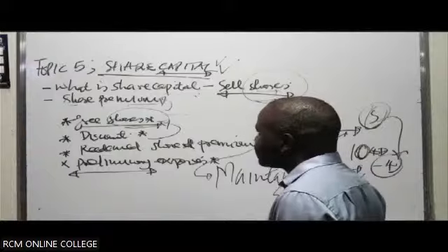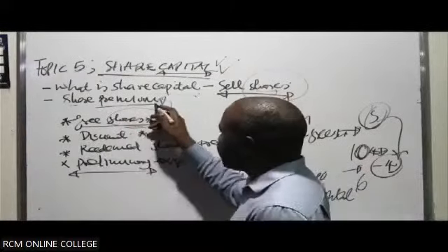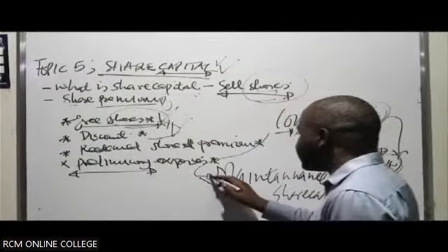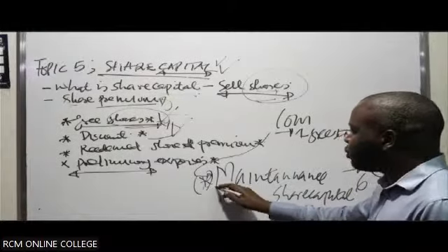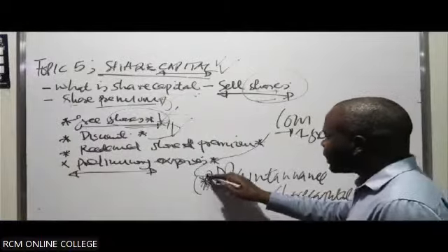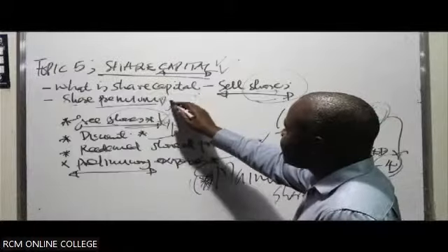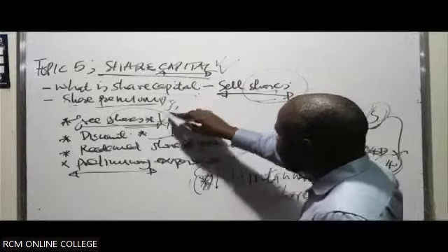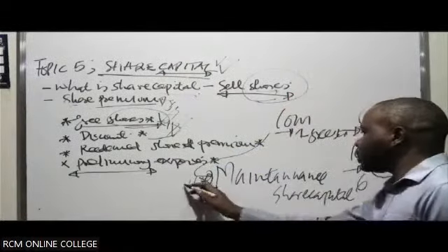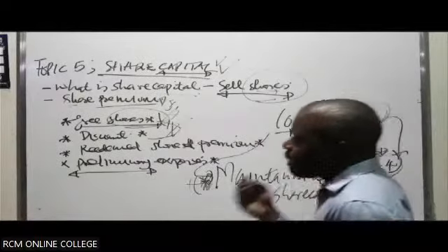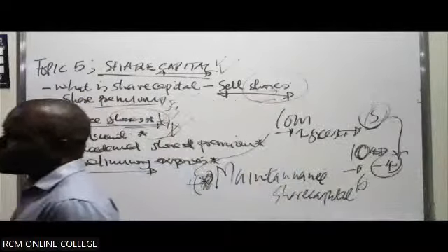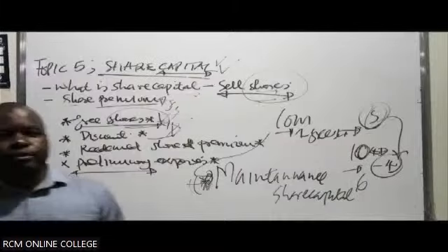The reason you can take the share premium and replace this one is maintenance of the share capital. You would have gone against it if you don't do such. Because you got these amounts over and above, you can take them and replace, and you will maintain the share capital. The Companies Act requires that the share capital of the company should always be maintained.